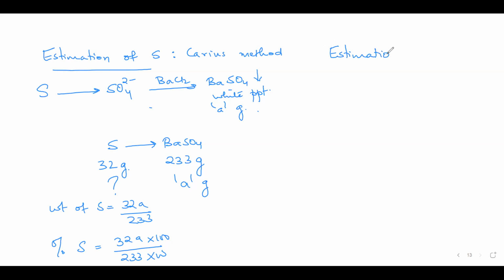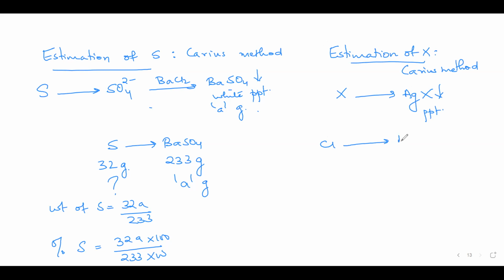Estimation of halogen, I'm writing here. That is also done using Carius method only. Here all the halogen in the organic compound is converted into silver halide. You get a precipitate of silver halide. Supposing the halogen is chlorine, so I'll get a precipitate of AgCl. Let the weight be say B grams.